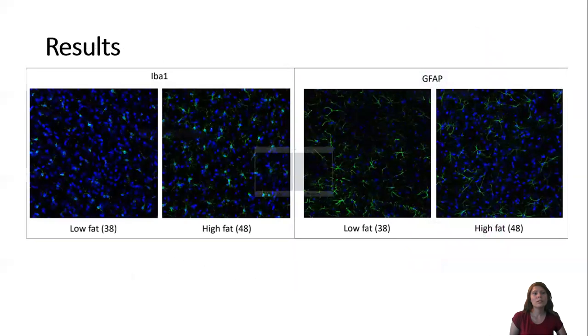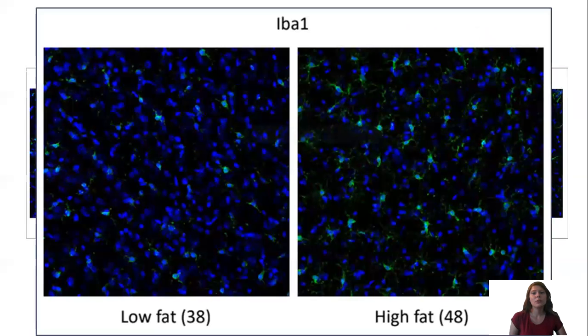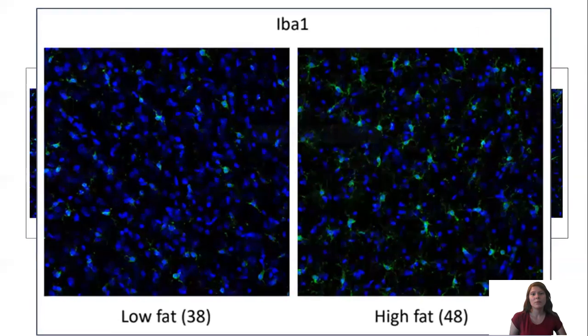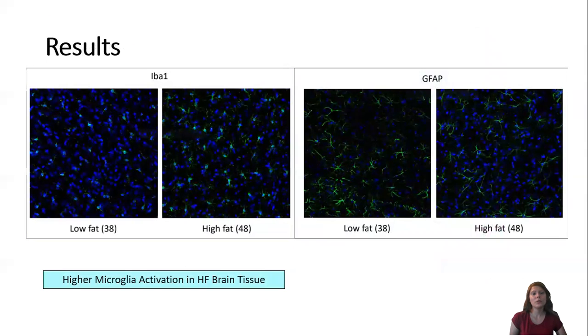The Iba1 test results include, as we see here, the green structures are microglia. There is more microglia in the high-fat brain tissue. Therefore, we can conclude that there is higher microglia activation in high-fat brain tissue.